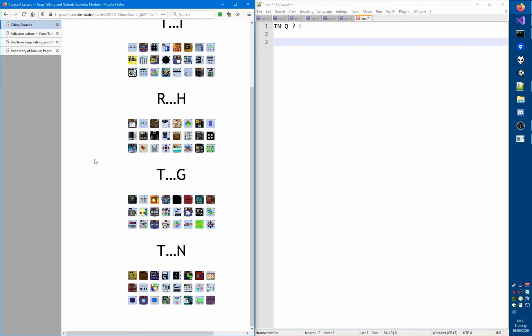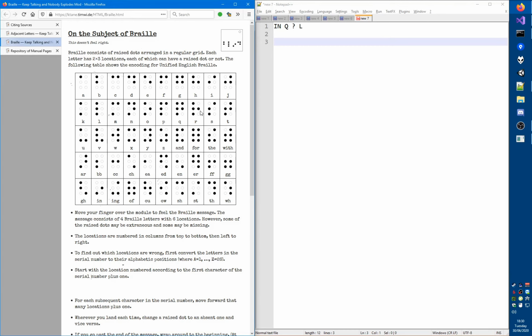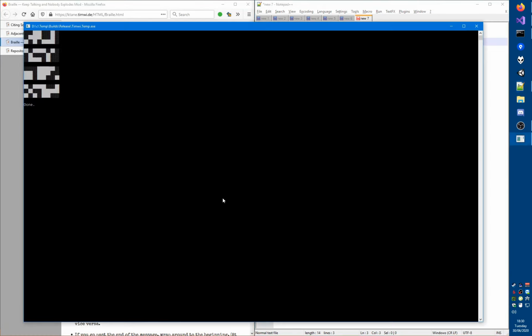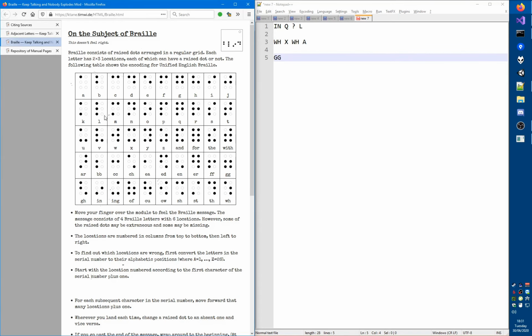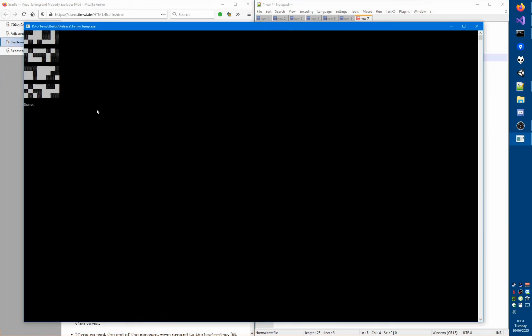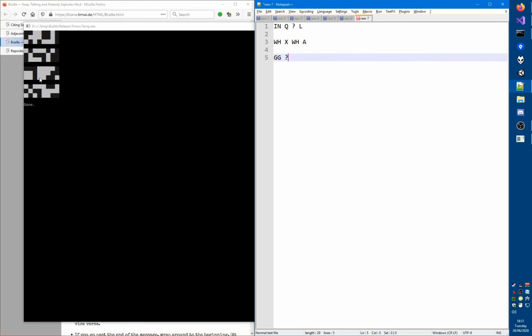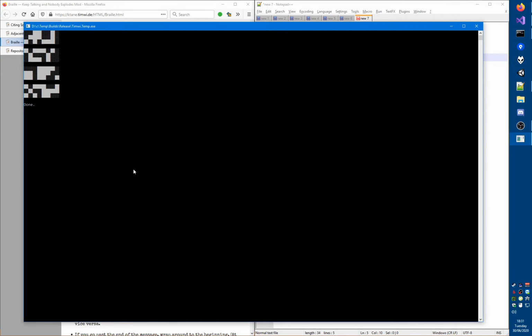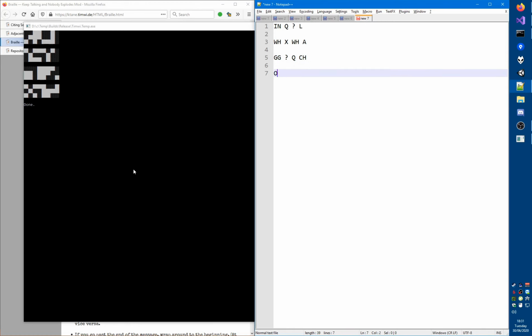We have 156 here, which is WH again, and we've seen that plenty. Then we have an X that is not looking promising. Oof, and then we have that block down there, it's a GG. GG puzzle, GG. We definitely do not have a line of dots on the right hand side, because that would be confusable with L. So that's definitely not valid Braille right here. And then we have this, that is once again a Q, and then we have CH, I believe is what this is. Yep, that is CH. Yeah, that is not giving us anything.